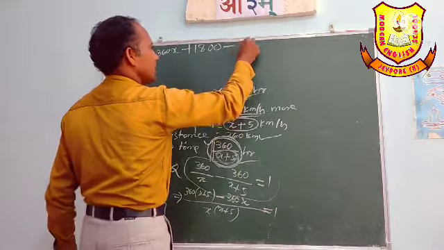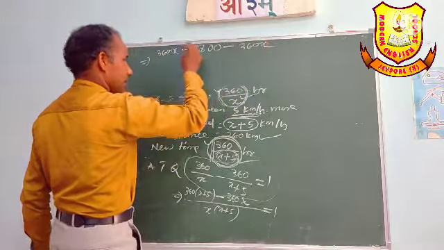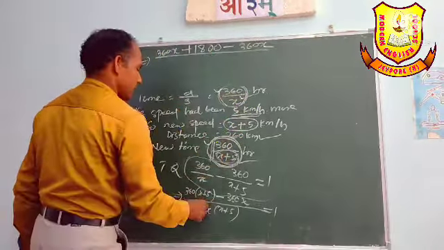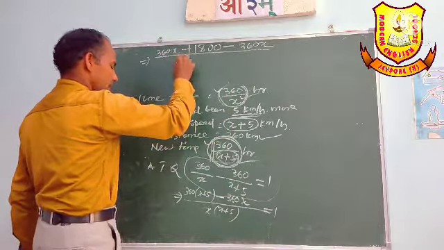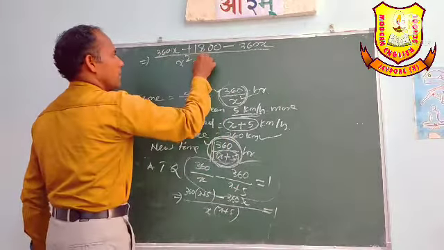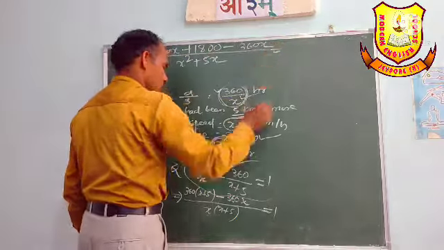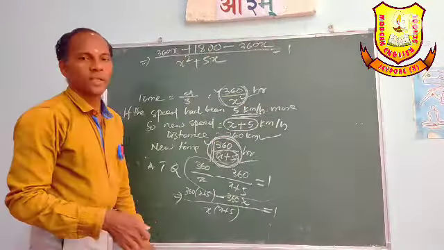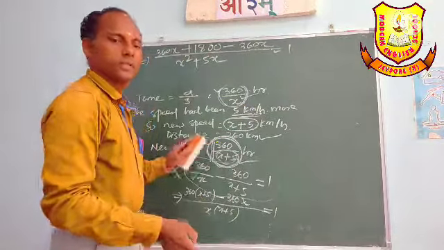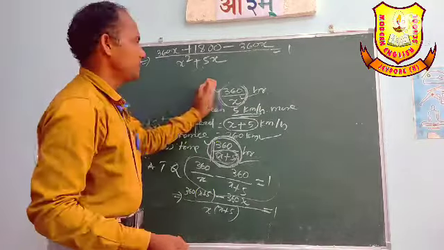Minus 360x, divided by x into x, x square, x into 5 is 5x, that is equal to 1. Everybody understood perhaps? Okay, thank you.